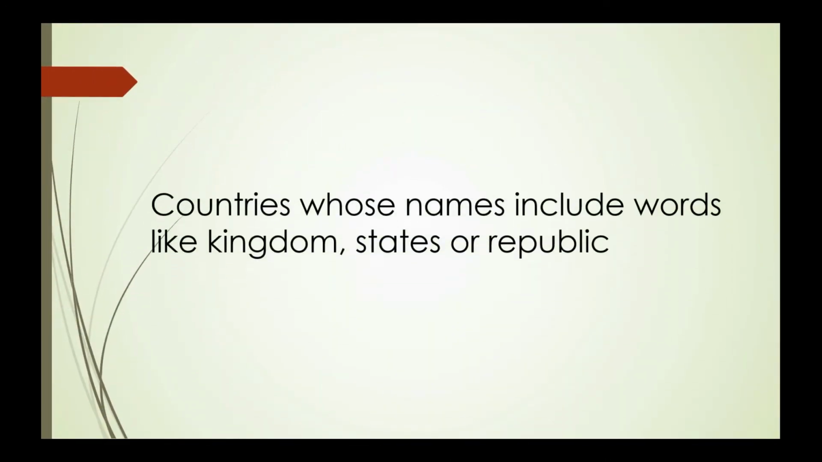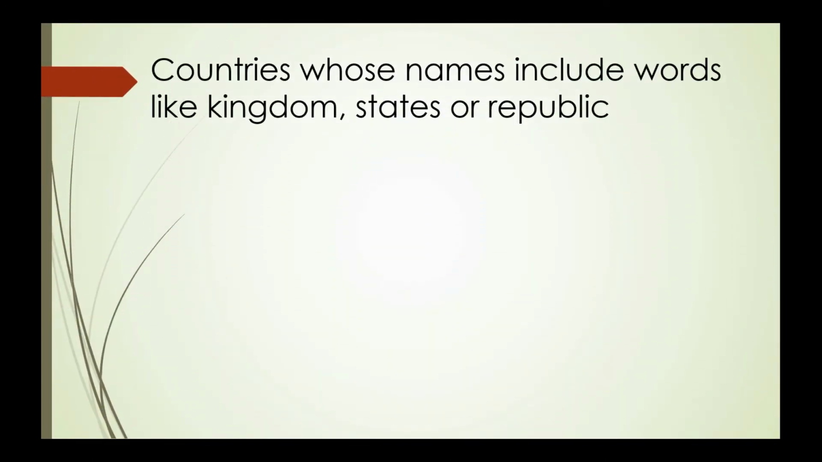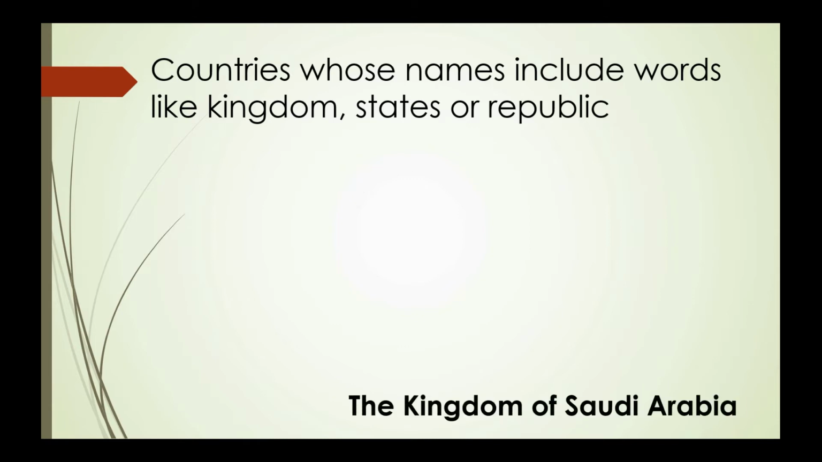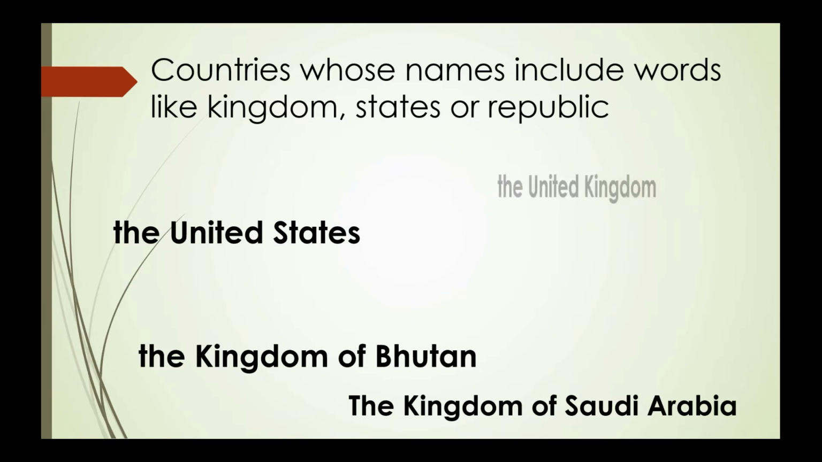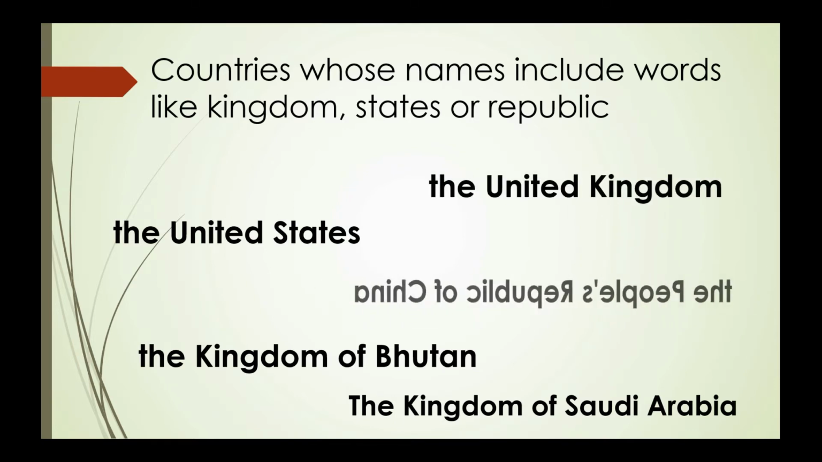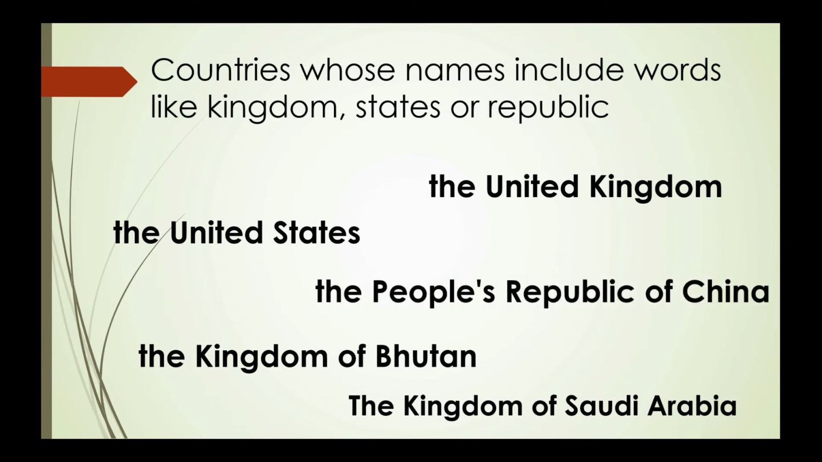The definite article the is also used with the names of countries whose names include words like kingdom, states, or republic. For example, the Kingdom of Bhutan, the Kingdom of Saudi Arabia, the United States, the United Kingdom, the People's Republic of China, and so on.